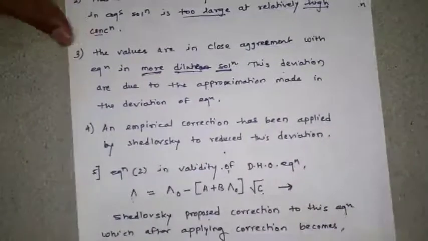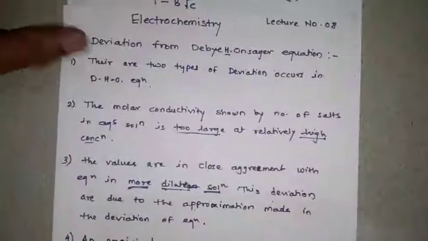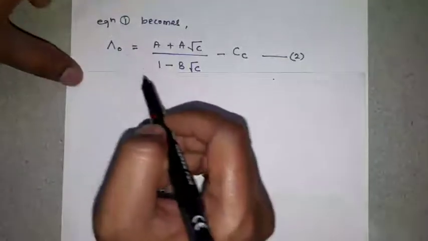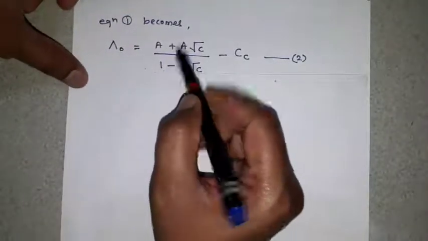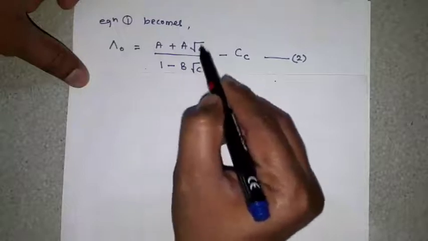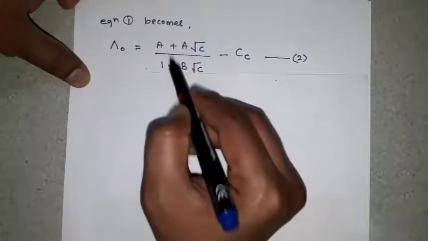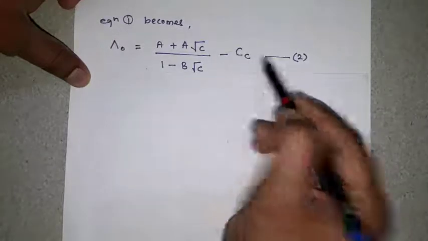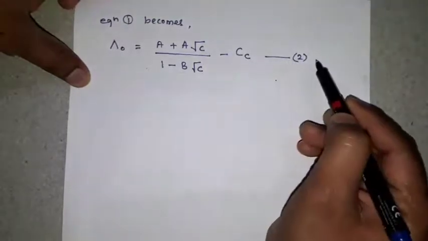That is why equation 1 becomes Λ0 is equal to (Λ plus A into under root of c) divided by (1 minus B into under root c) minus Cc. That is equation number 2.